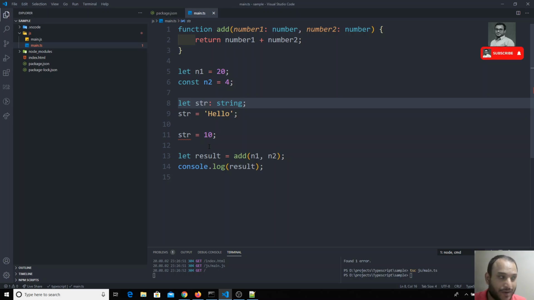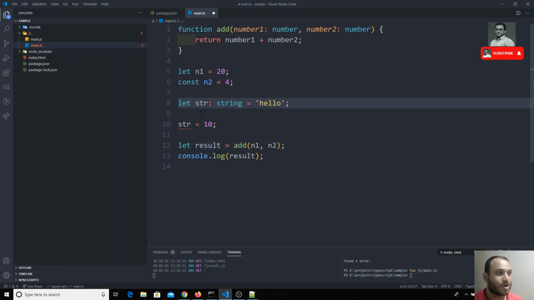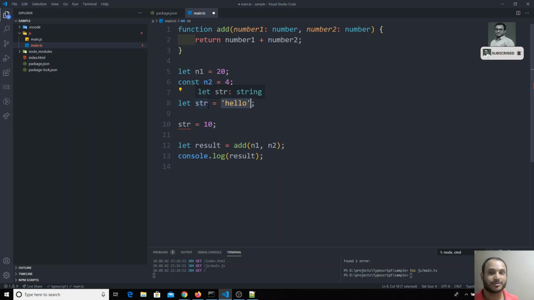It's better practice in TypeScript to mention the type of the variable when you declare it. There is no need for us to declare like this, for example, you can mention like this also, the full form notation, or otherwise you are automatically assigning. TypeScript by default takes that into behavior, and it will throw an error when you are assigning a number type. Here you are assigning a string, so TypeScript will assume that this accepts only the string, and it will not accept any other data type other than string.